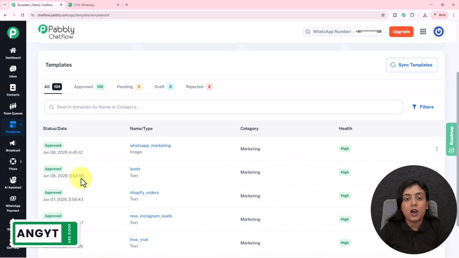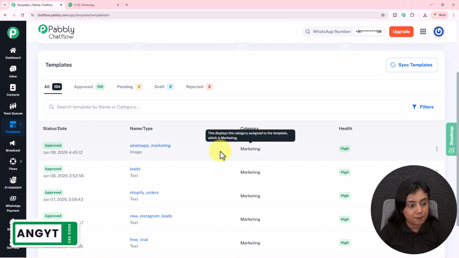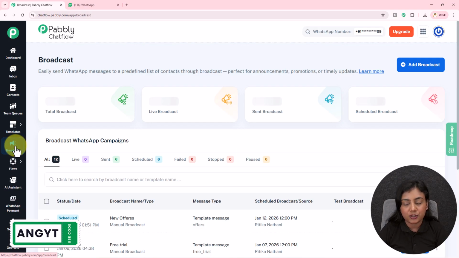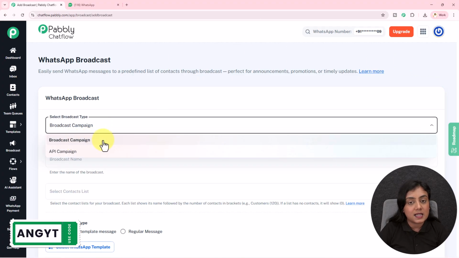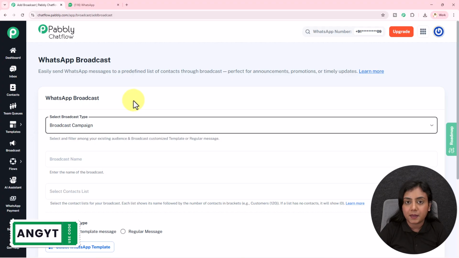Okay, so now let's create a broadcast with this template. For that, go towards this broadcast section and click on this add broadcast button. I will select the broadcast type as broadcast campaign. If you want, you can select API campaign as well.